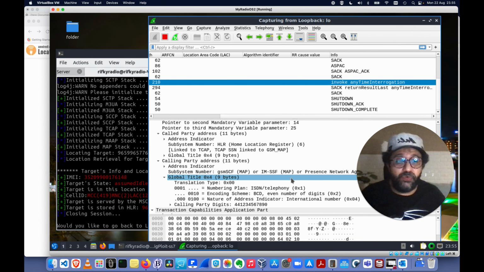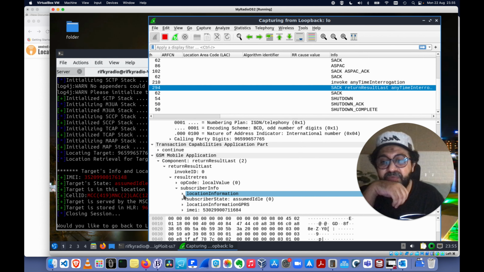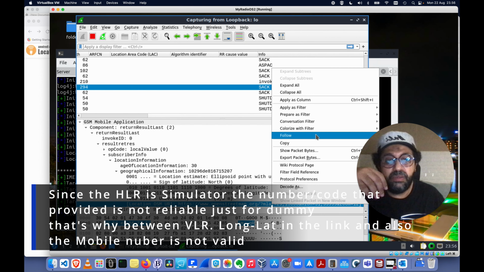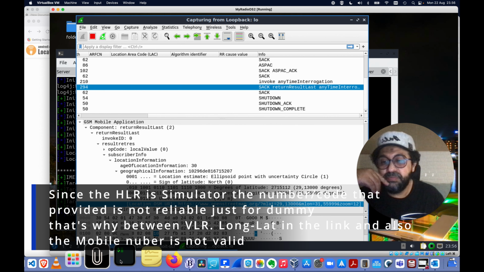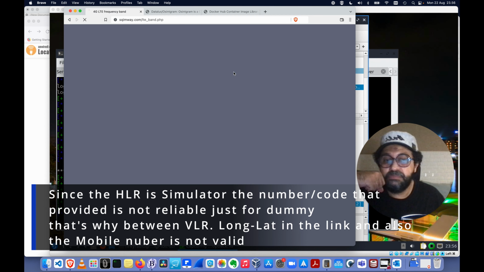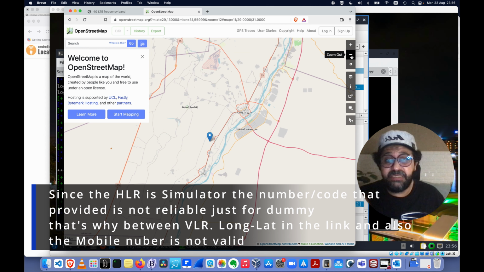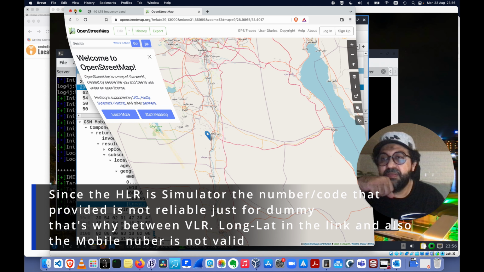Okay, now let's see how is the result. As I mentioned to you, the OPC DPC is vice versa, see, and this is the result. So we got location info, geographical here. Oh, that's good. There's latitude longitude already here. We just need to copy this one, copy the value, and then we just open here. Oh, in Arabic. Yeah, I think the number is using 965, right? I think 965 is in Kuwait, if I'm not wrong.